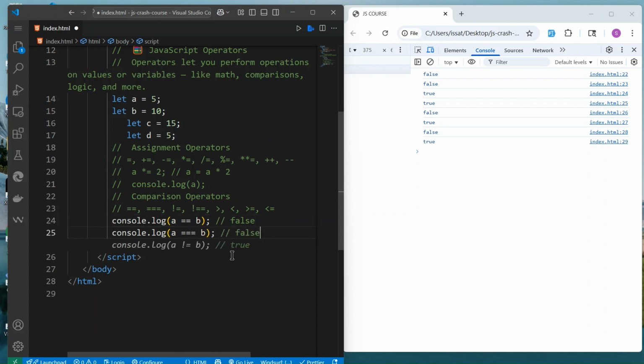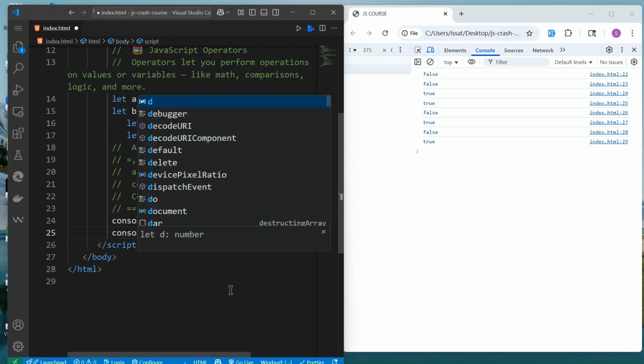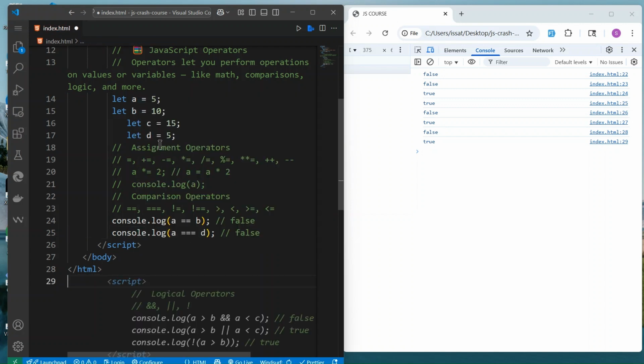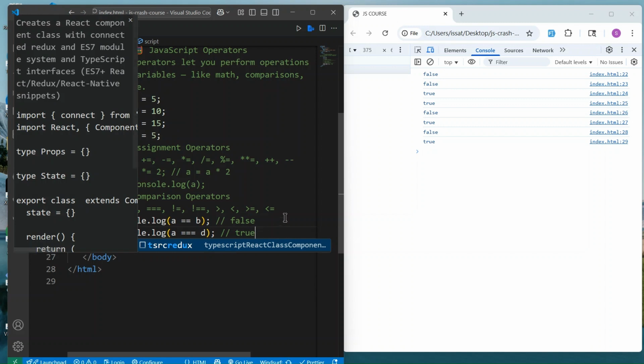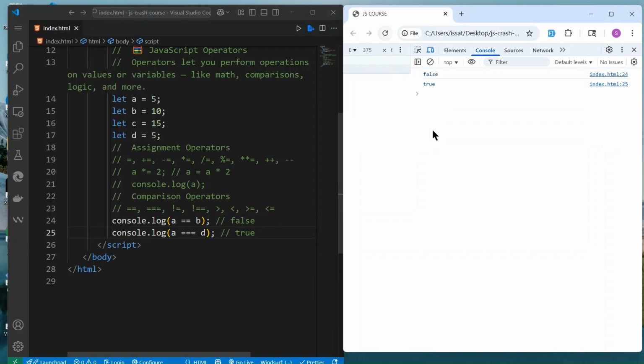So we get the same thing if A is not equal to B, but we want to check if A is equal to D. D value is 5, and A also has value 5. So the answer is true. If I save that and reload, you see that the last one, the answer is equal to true.